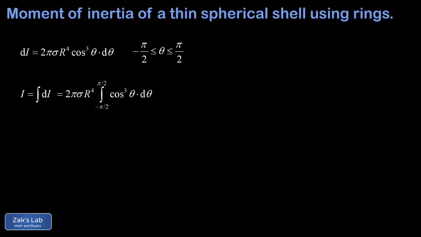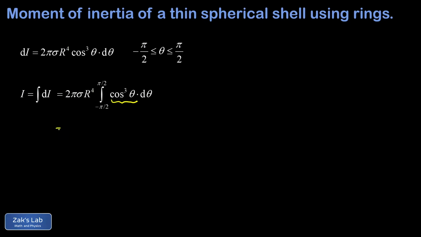And now I'm going to put on my calculus hat and pick up my pen, and we're going to grind through this classic trigonometric integral. So the first thing I notice about this integral is that the integrand is an even function. Cosine is even, and the cube of that is even as well. Because we're integrating on an interval symmetric about the origin, we're allowed now to just cut the integration interval in half and then double the result.